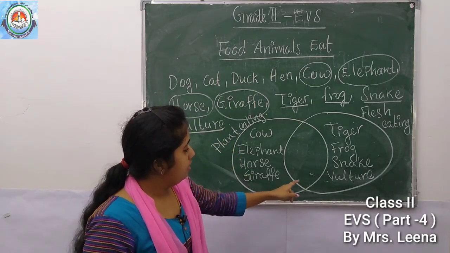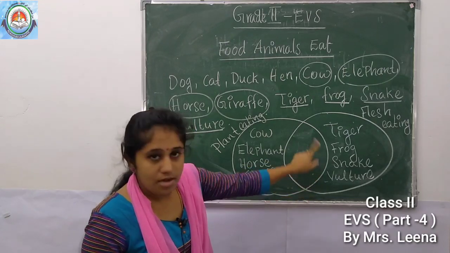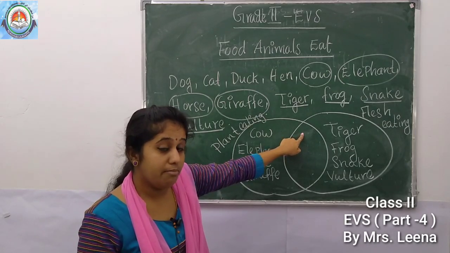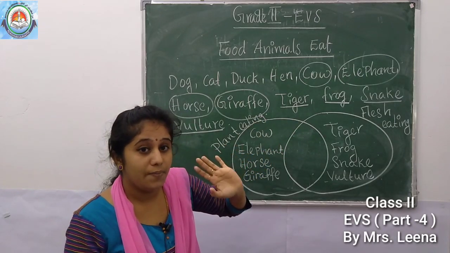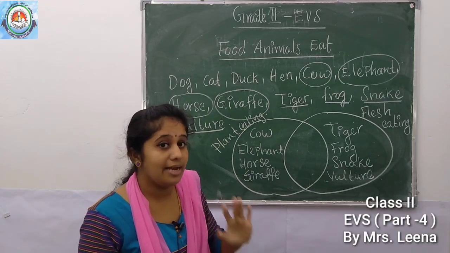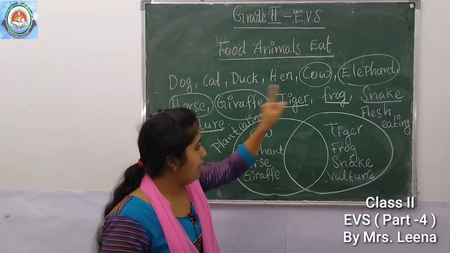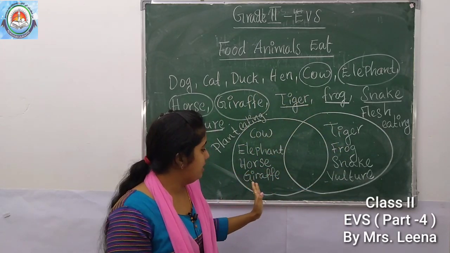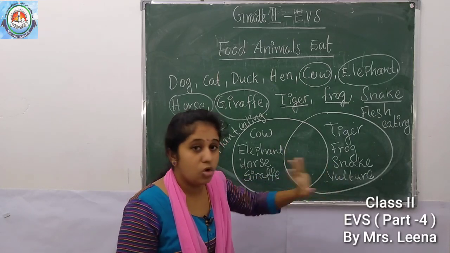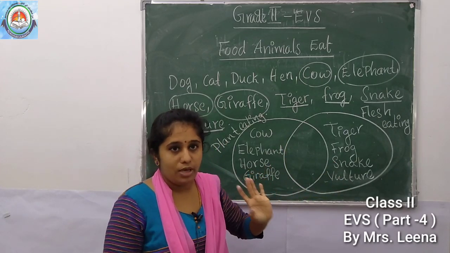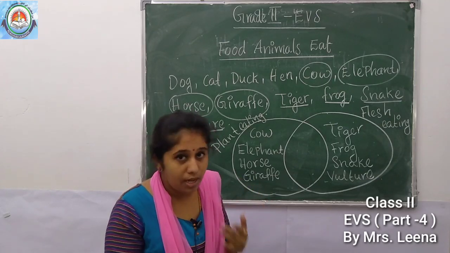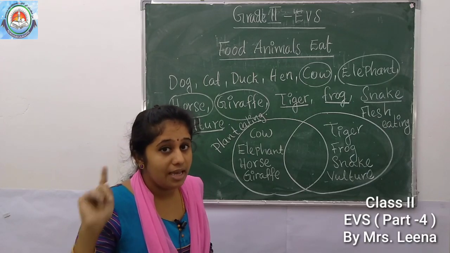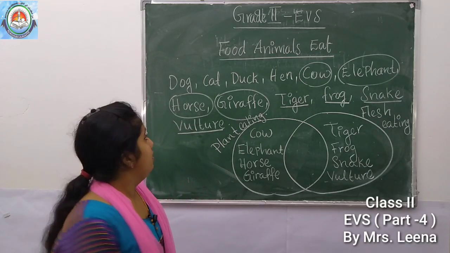Understood. See, one circle remains here. Understood? One circle remains here. What will come here? Which type of animals will come here? Yes, very good. The animals that eat both plant and also flesh of other animals. Understood? Now you can say which animals eat both plants and animals? Okay, who will say first? Yes, very good. Dog.